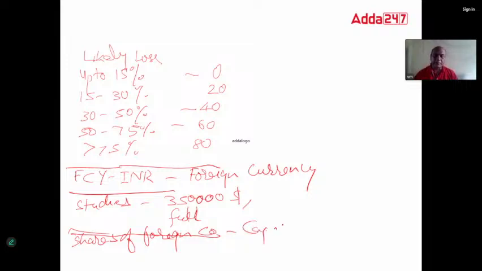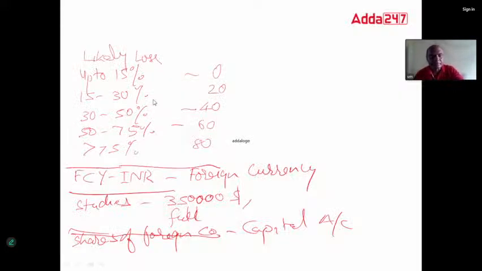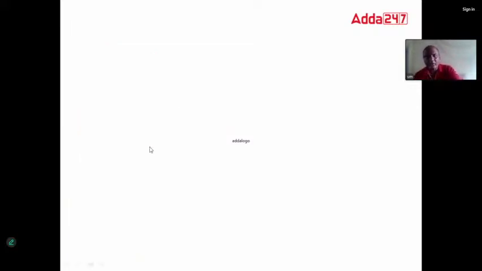Remember this, that is called a capital account transaction. So these were the questions, it seems. Everyone going for the paper, kindly go through these questions again. One or two more I'll take.